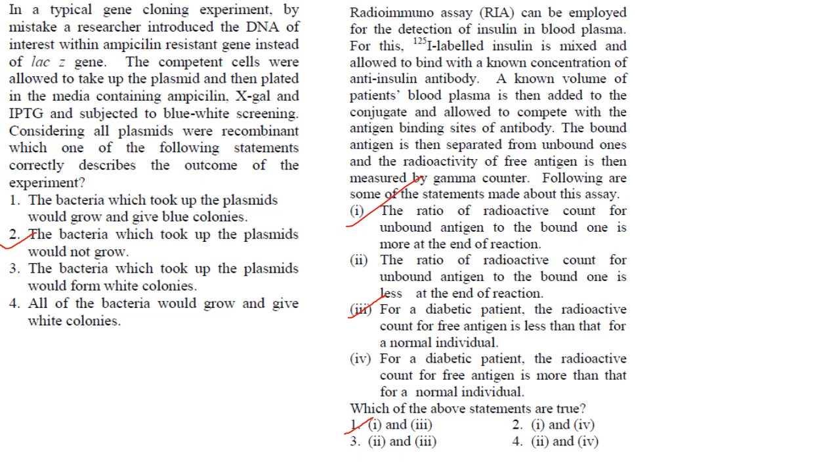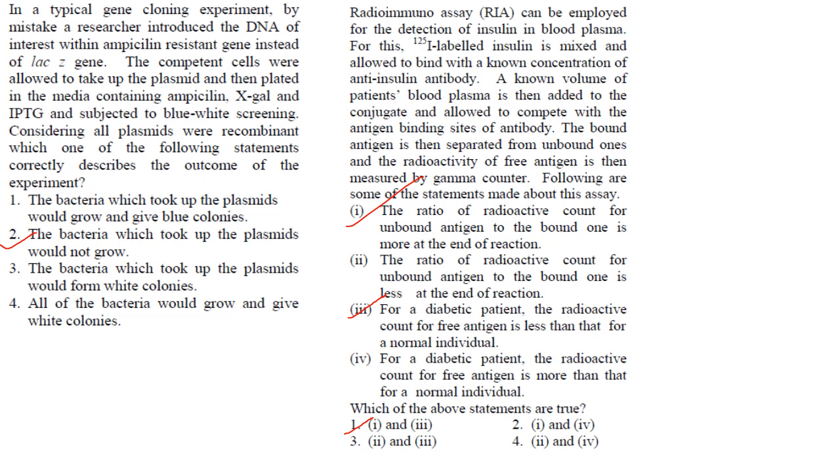Then next one. In a typical gene cloning experiment, by mistake, a researcher introduced the DNA of interest within the ampicillin resistance gene instead of the lacZ gene. The competent cells were allowed to take up the plasmid and then plated in a media containing ampicillin, X-gal and IPTG and subjected to blue-white screening. Considering all plasmids were recombinant, which one of the following statements correctly describes the outcome of the experiment?